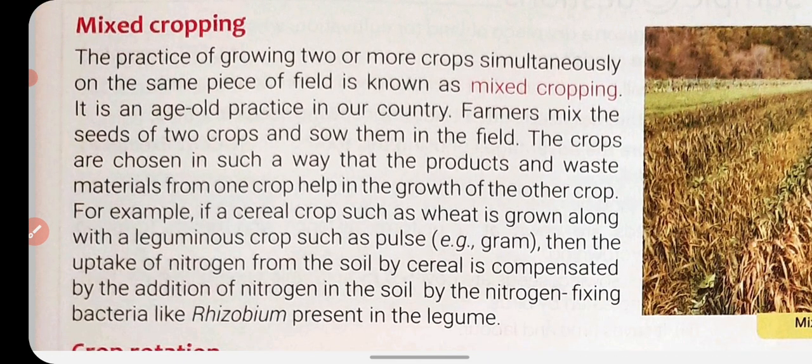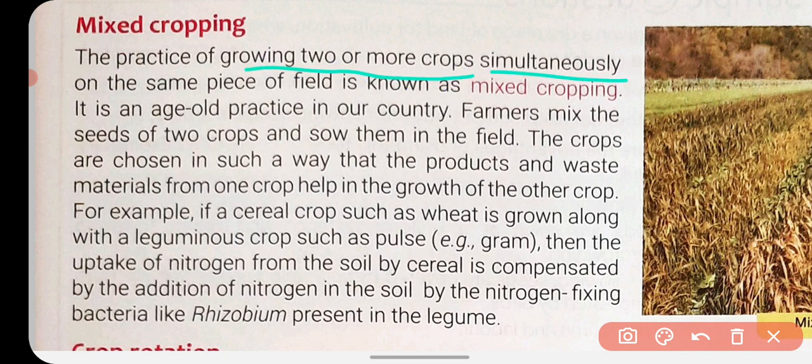And the second method is mixed cropping. Mixed cropping is another very good natural method to maintain soil fertility. In mixed cropping, we grow two or more crops simultaneously on the same piece of field, and this is called mixed cropping. We mix more than two crops together and grow them in the same field, and it is a very age-old practice.